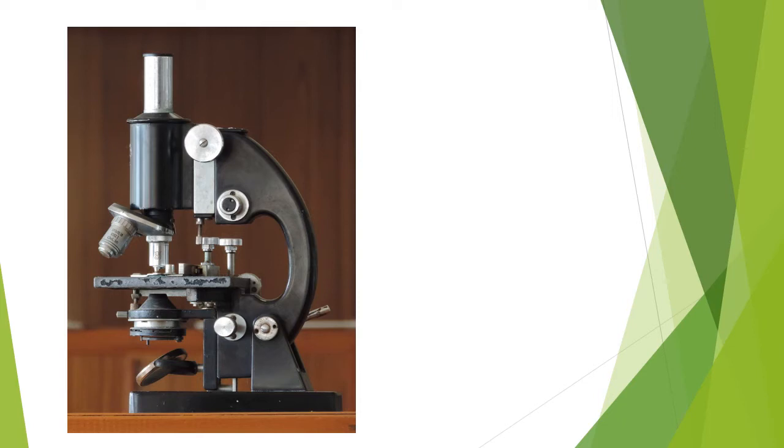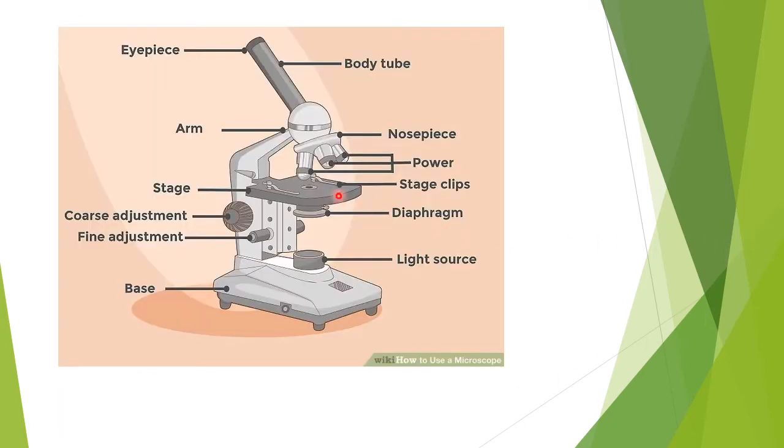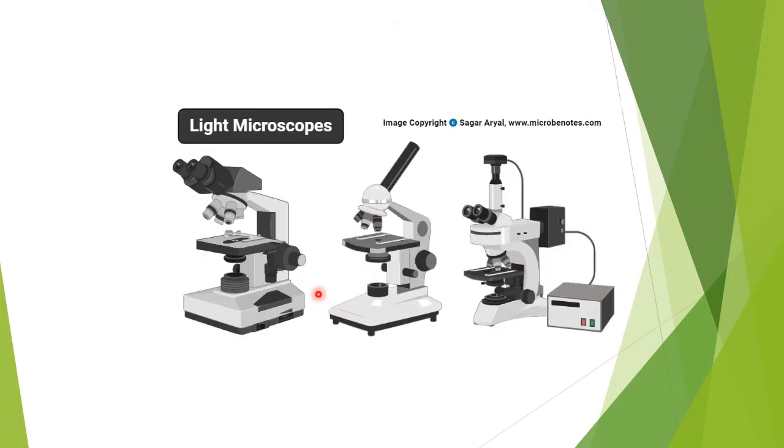and it was observed by a special instrument known as the microscope. You can see here these are the various parts of the microscope through which we observe our cells, and these are the light microscopes. There are different kinds of microscopes you can see over here. These are the light microscopes which function in the presence of light.